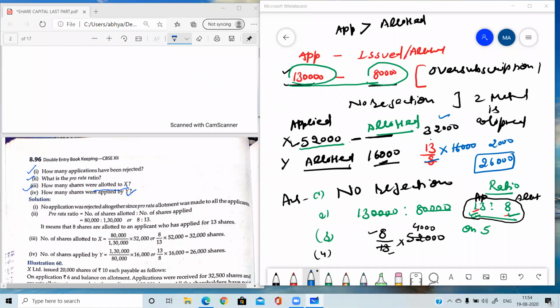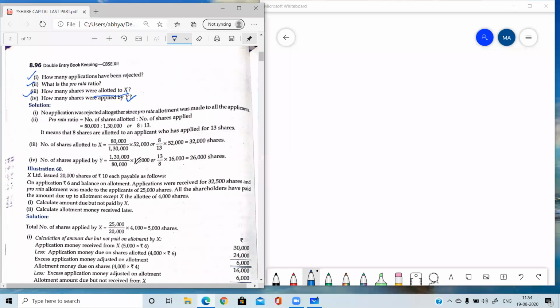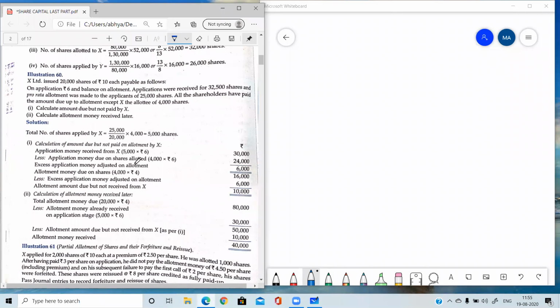Please tell me, is this question clear? Because all this information you need to apply while doing the full-fledged question. Okay, so I am moving to the next part, which is related to pro rata. Illustration number 16. Why are we doing these small questions? Because if you are able to do these parts, then you will be able to attempt the full 8 marker question, because all these parts will be used in the 8 marker question, and separately these parts can come in 2 or 3 marker questions.